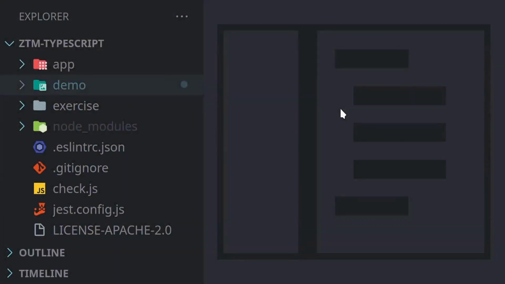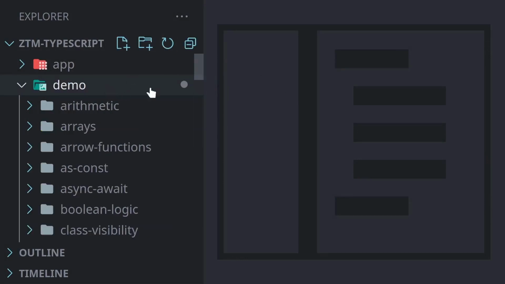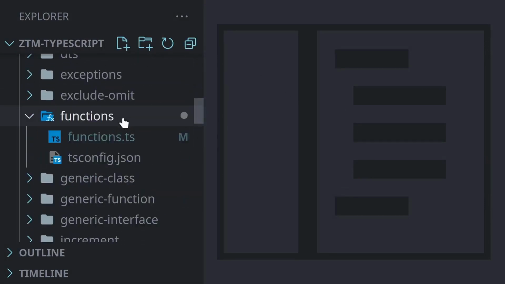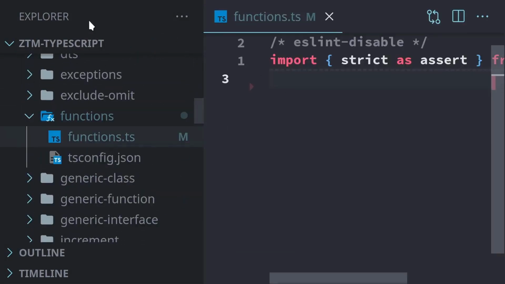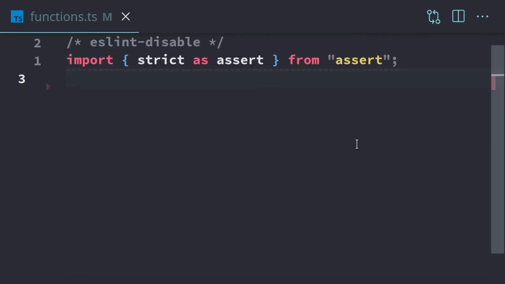In this demo, we're going to be working with functions. To get started, we're going to open up our demo folder, scroll down to the functions folder, and double-click on functions.ts. So we're going to start by creating a function that has no parameters, just to keep it simple.